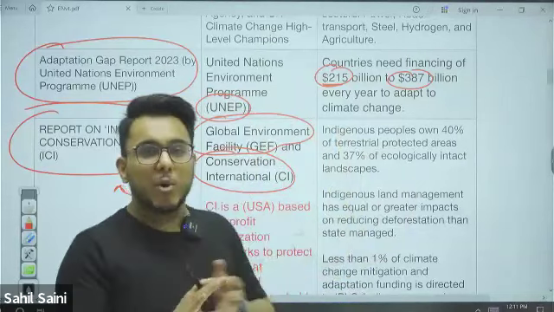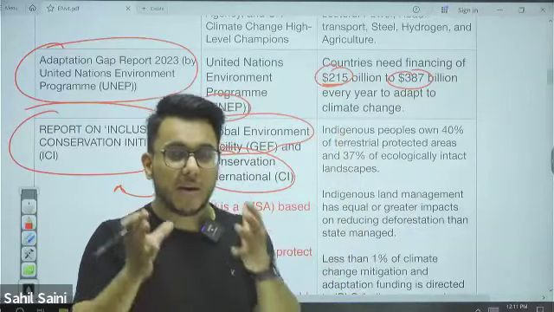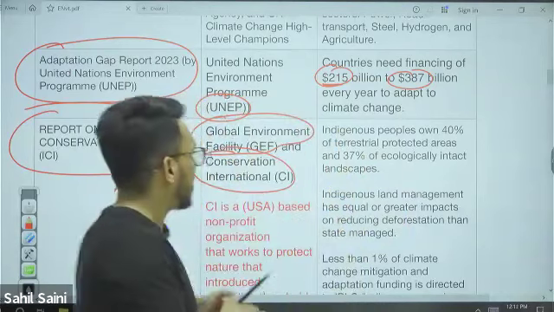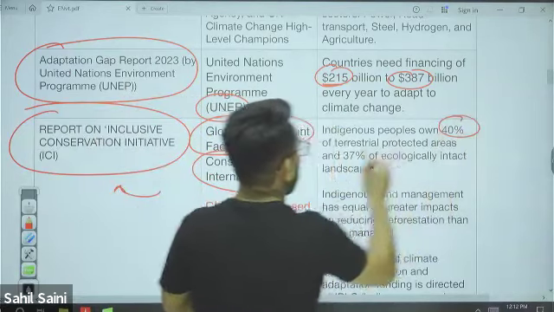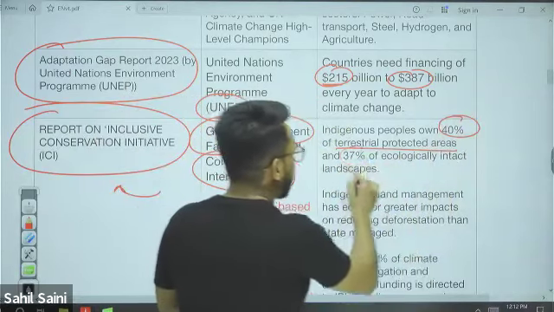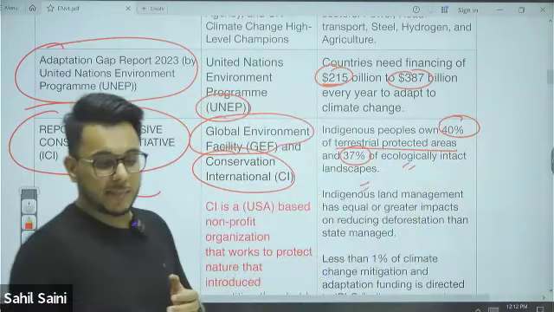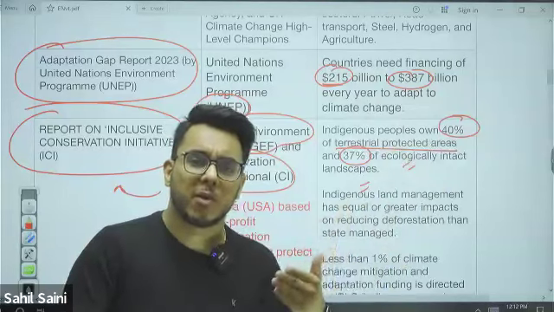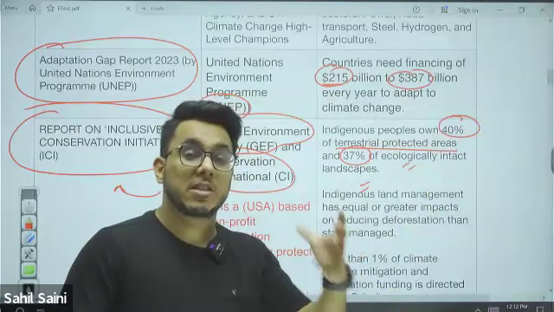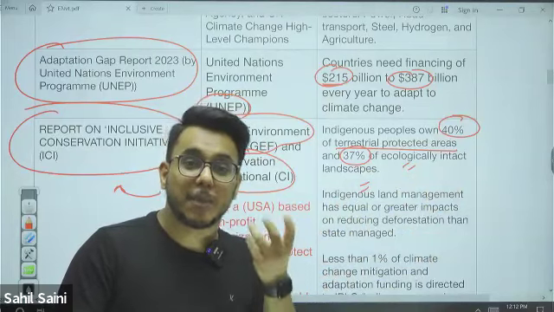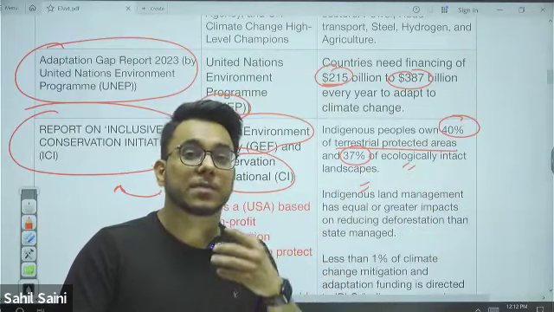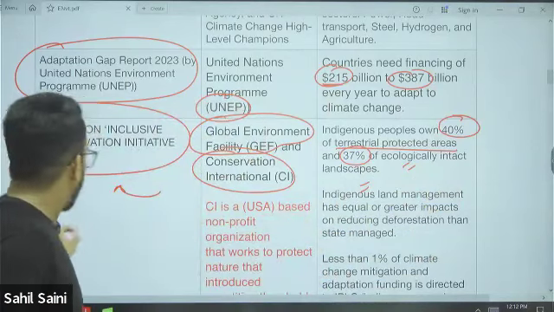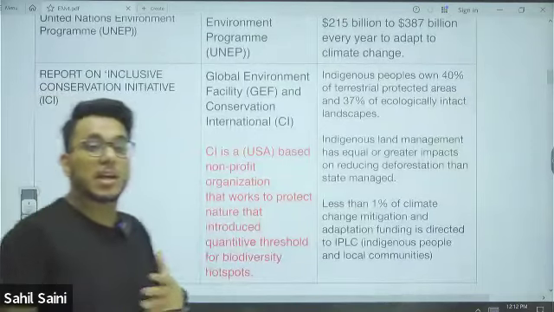Now, this particular report identifies that native people, indigenous people, the original inhabitants of a land, own 40% of terrestrial protected areas and 37% of ecologically intact landscapes. For example, you go to the Northeast, the Western Ghats, or the Amazon rainforest. Large portions of land which are ecologically intact, which are preserved, are owned by the indigenous, native, Adivasi people. But they don't get enough of the funding.